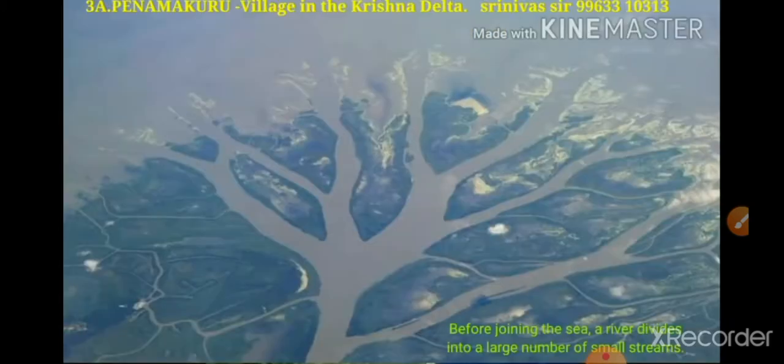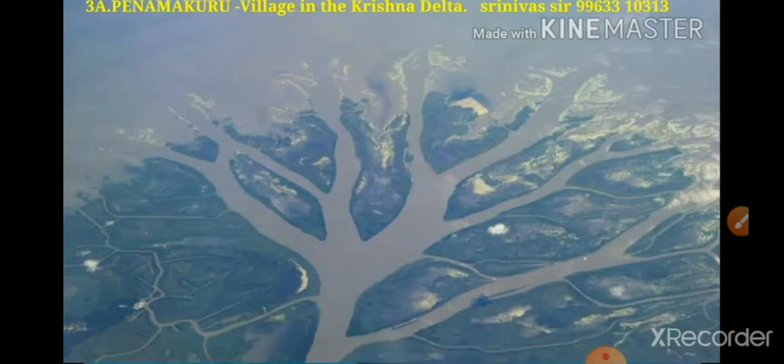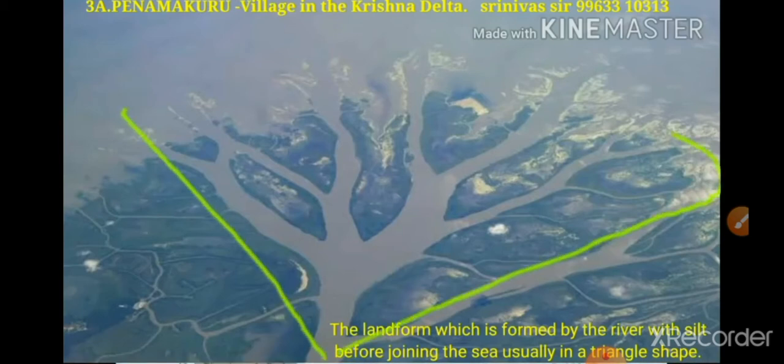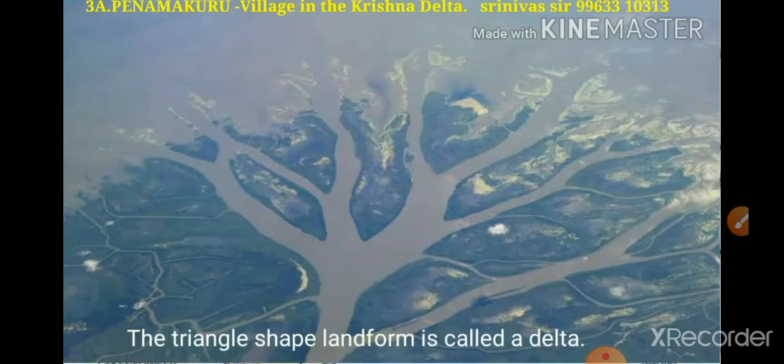Before joining the sea, a river divides into a large number of small streams, and every year the flood water of the river brings silt with humus and deposits it on the flooded areas, forming a triangle shaped land. The land formed by the river with silt before joining the sea, usually in a triangle shape, is called a delta.